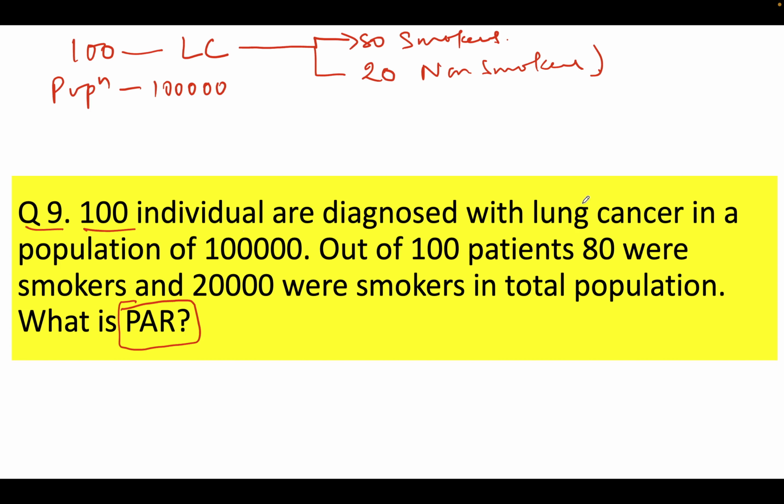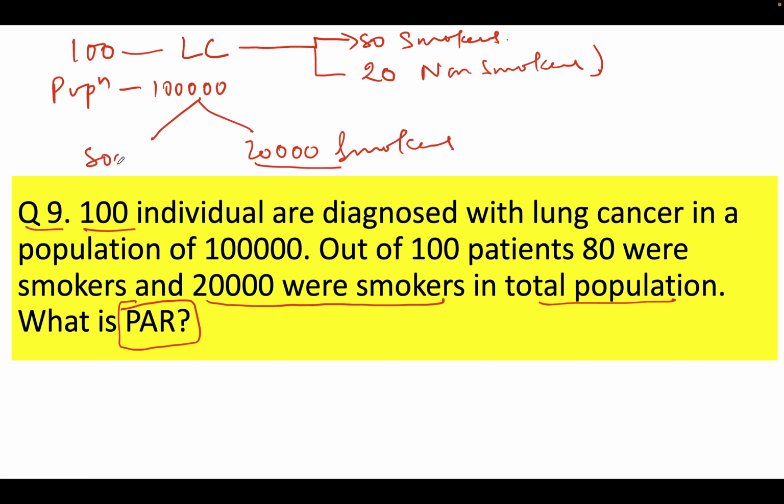Okay. And 20,000 were smokers in total population. So they are saying in 1 lakh population, 20,000 were smokers. So if 20,000 were smokers, what will be the non-smoker population? That will be 80,000. So we have the information from the question.